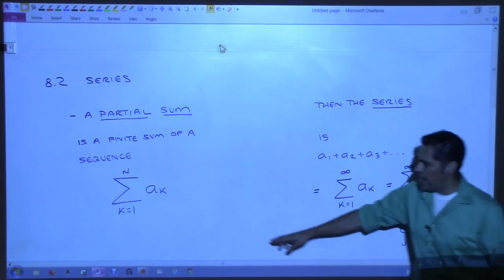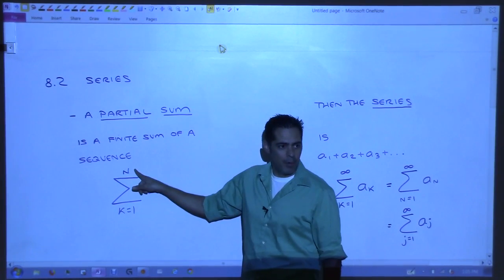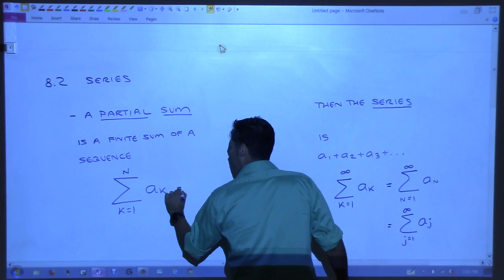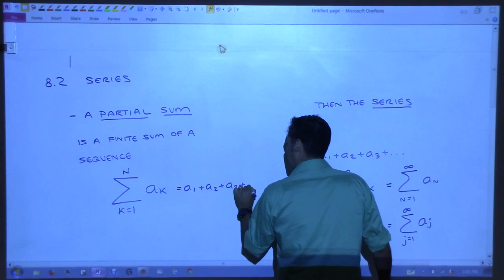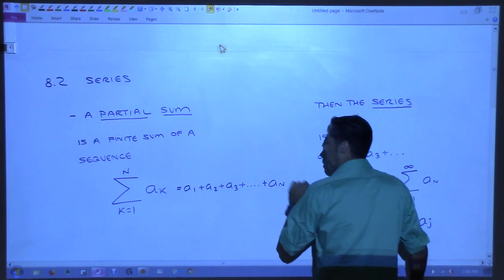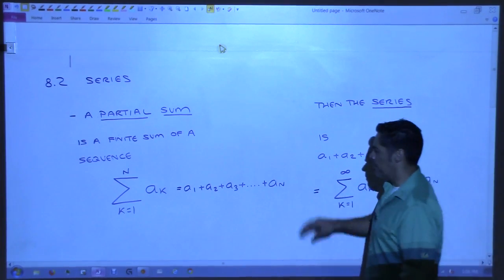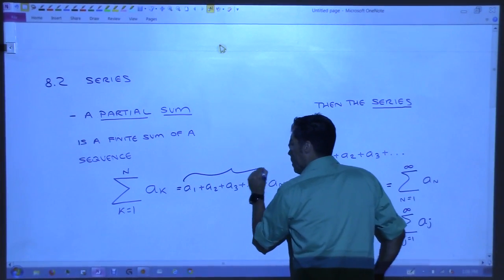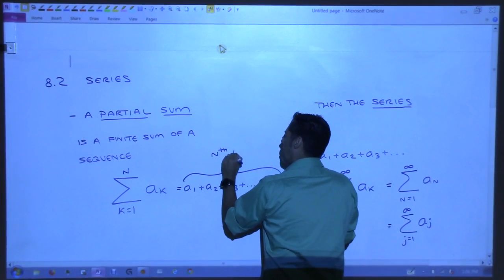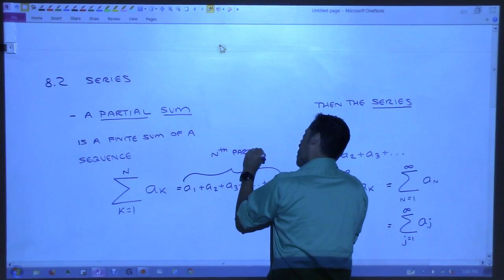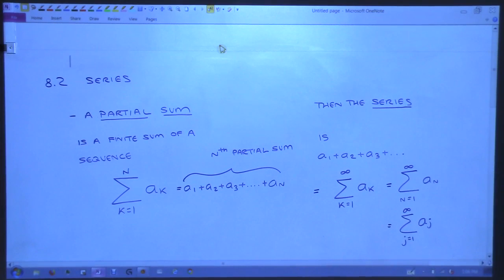Notice I'm using k here, which is the representation of the subscript, and then this is where my stopping point is. This right here would be a1 plus a2 plus a3, but then I would actually stop at a sub n. Agreed? This is called a partial sum, but specifically, because we stopped at the nth one, this is called the nth partial sum.